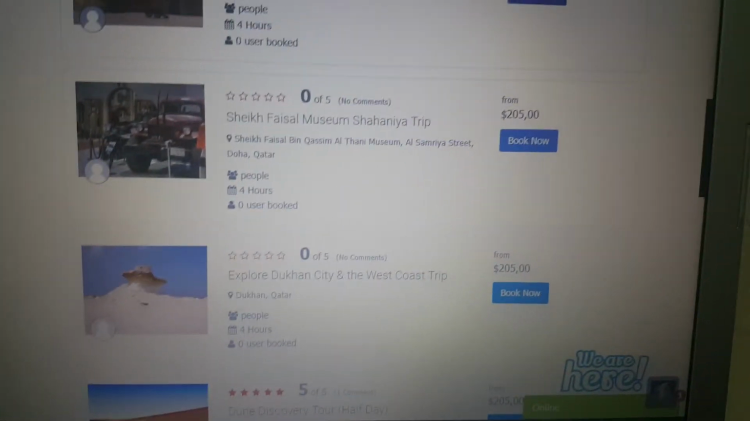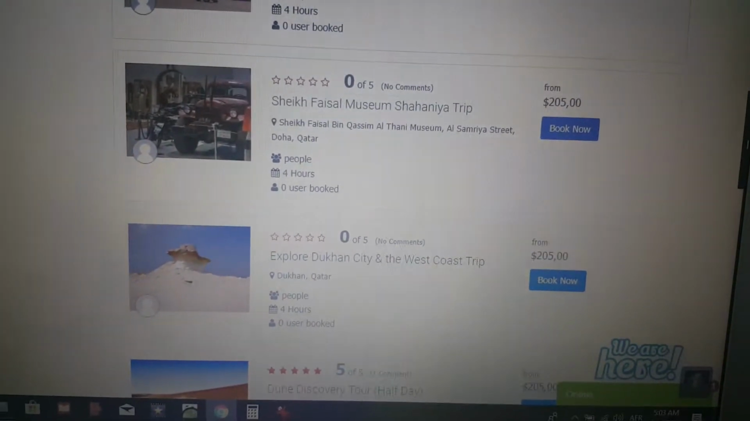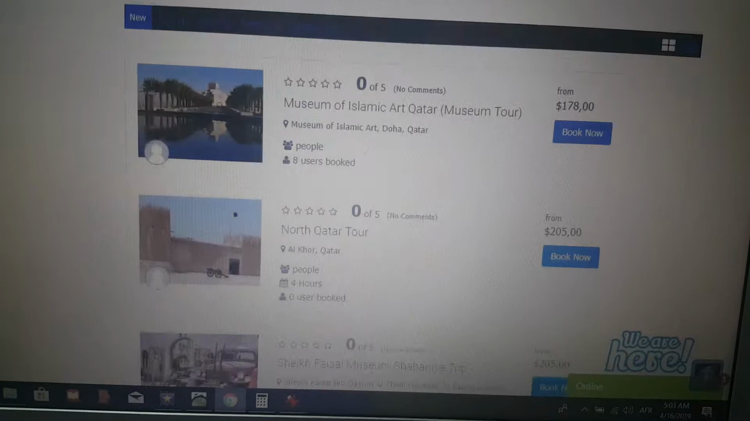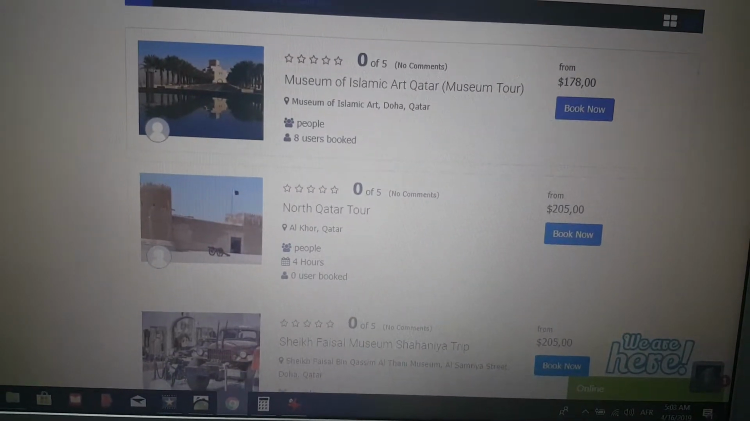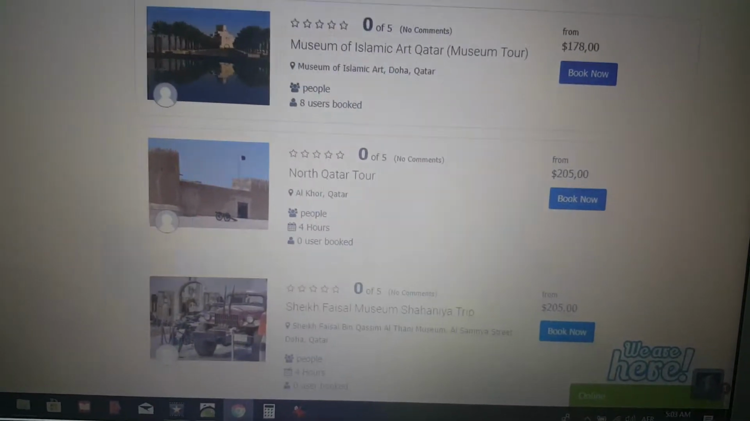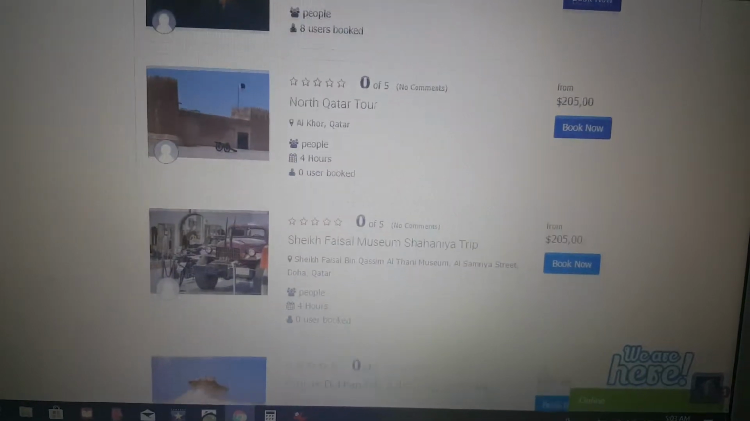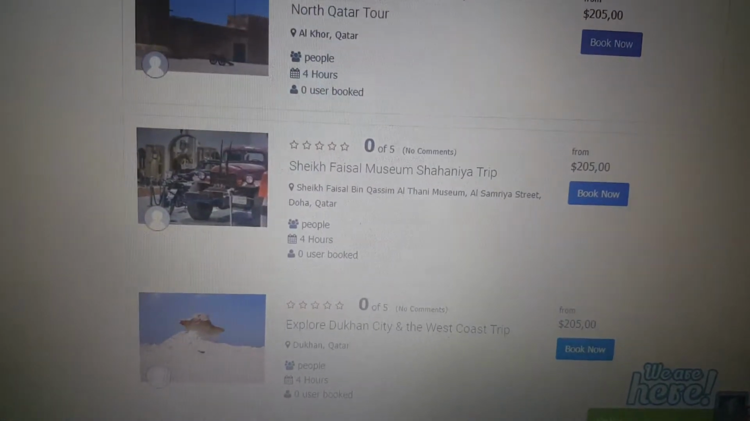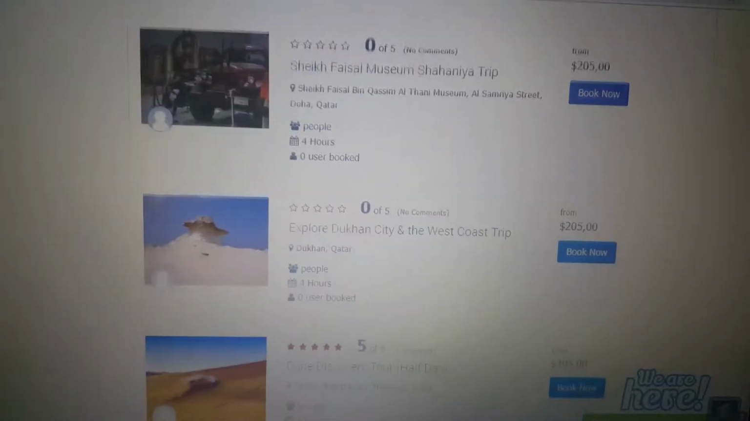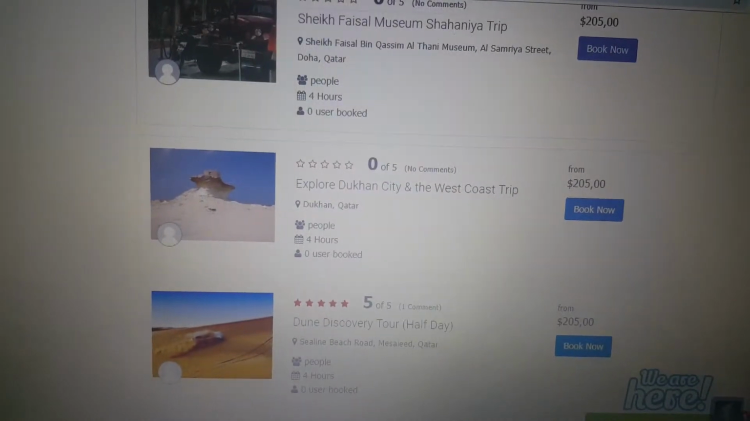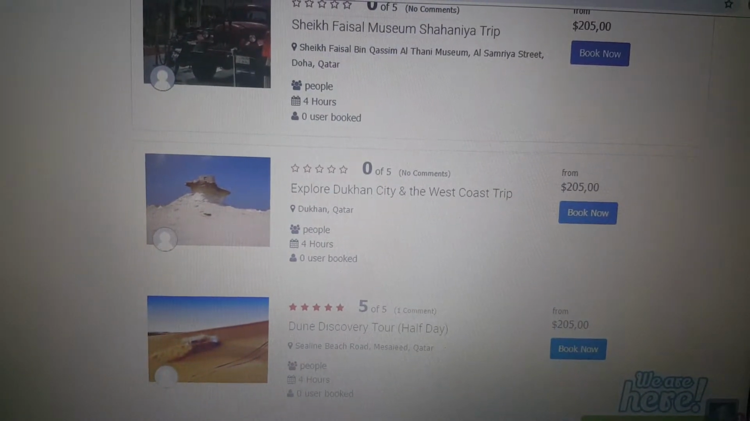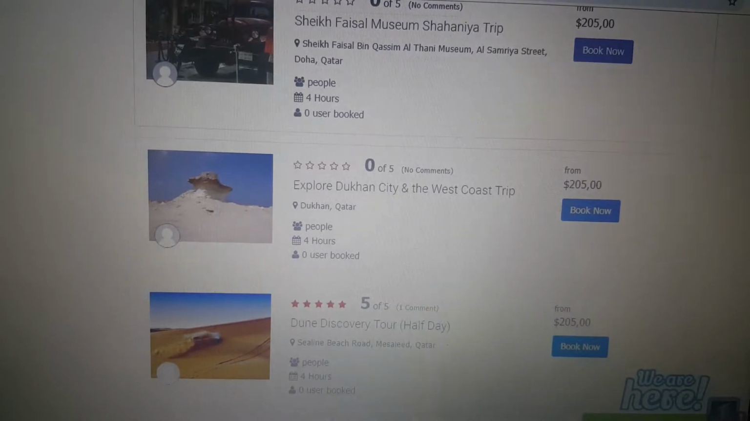And here it will show for you all the tours which we are providing. Let's start from above, from the first one. We are offering here Museum of Islamic Art of Qatar, here the North Qatar tour, down you will find Sheikh Faisal Museum Shahaniya, also the Explore Dukhan City and the West Coast trip.